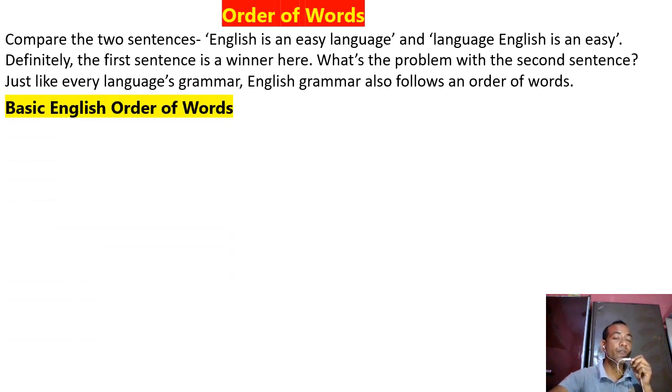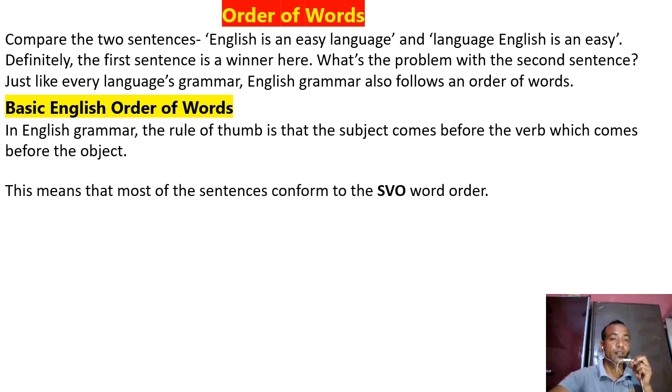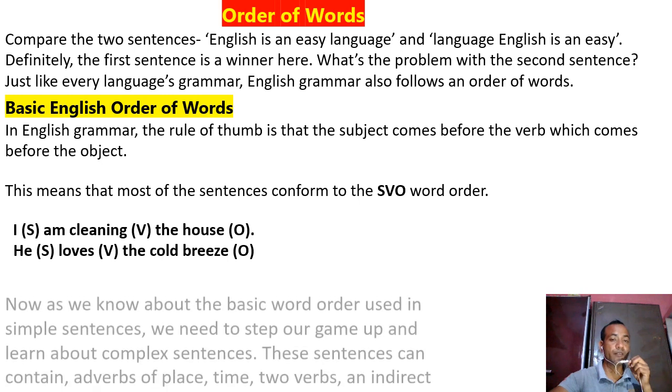Basic English order of words. In English grammar, the rule of thumb is that the subject comes before the verb, which comes before the object. That means first will come the subject, then the verb, and last the object. You say SVO order, word order. Here: I am cleaning the house. I is the subject, am cleaning is the verb, and the house is the object. Second example: he loves the cold breeze. He is the subject, loves is the verb, and the cold breeze is the object.